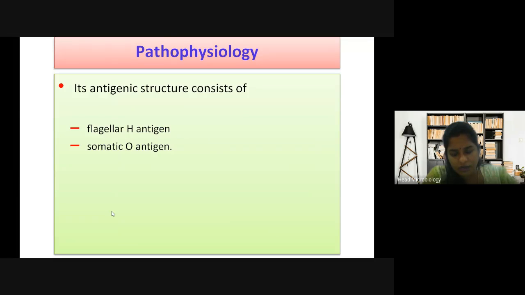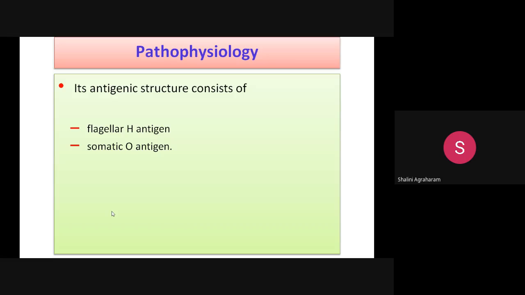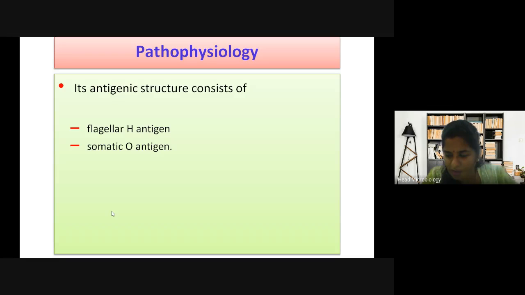Vishwas is there in the class. Shalini is there. Have you heard H antigen and O antigen? No, ma'am. Okay, it's fine, but I should know how much you all know.